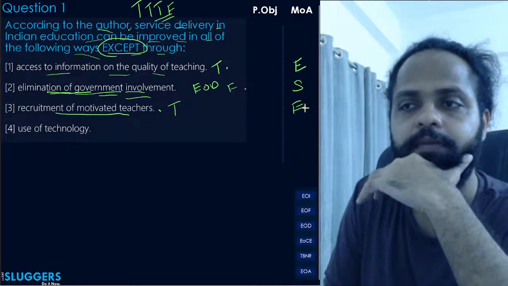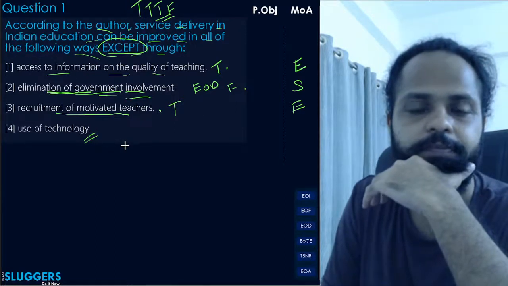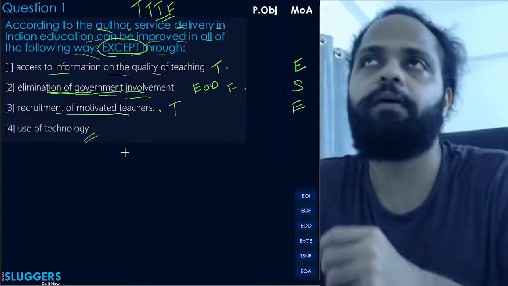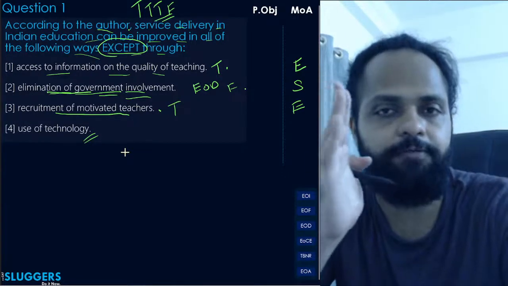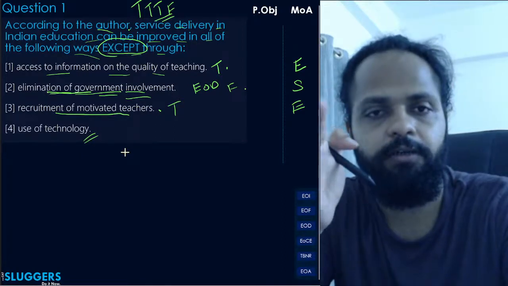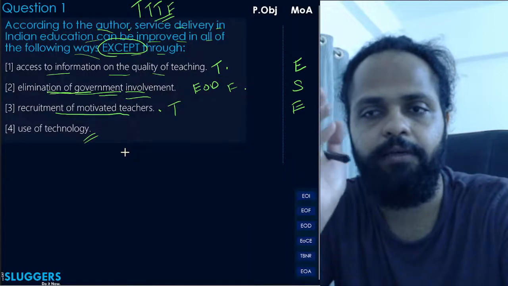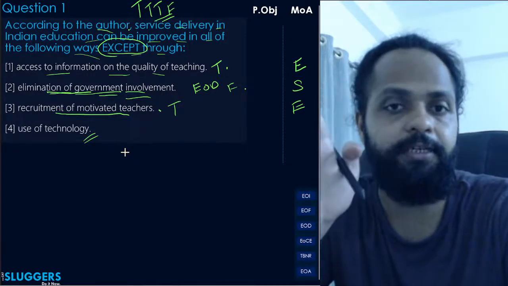Finally, this is an option that some students might have fallen for: use of technology. Now, देखिए यार, author has made a nuanced point when it comes to the role of technology with respect to education. Okay, and the point is this: he doesn't believe that, the author does say that कि okay, technology can only play a limited role.